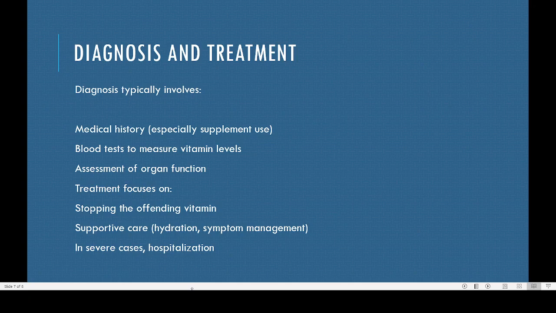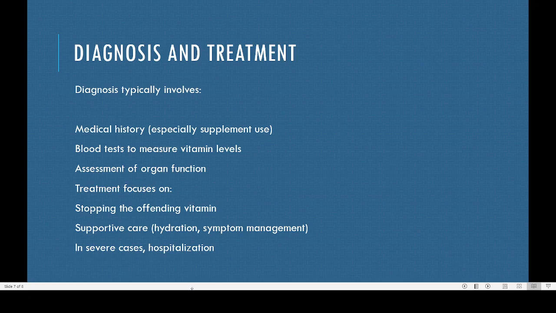Now how we can diagnose and go for a treatment? One is medical history, especially if the doctor asks, they can understand whether the person is taking too much of vitamin. Then blood test to measure vitamin level. That is one way to accurately measure how much of vitamins are present in your body. Then assessment of organ function, like liver function test, kidney function test, lung function test, such kind of tests are available.